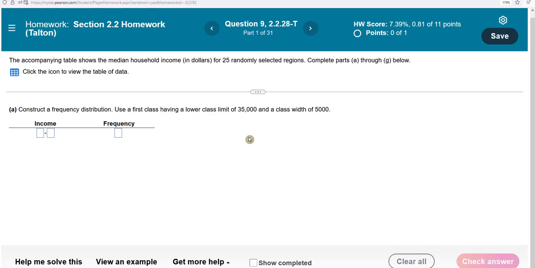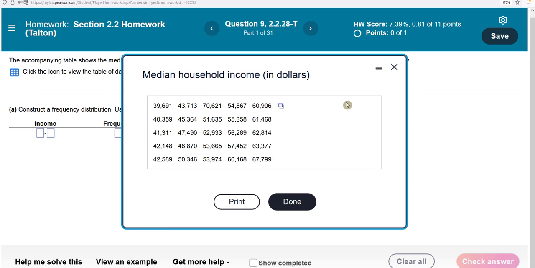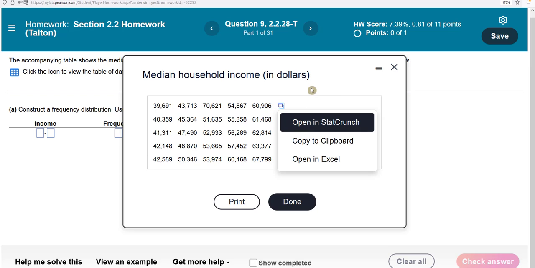I'm making a video that will help you with one of your homework problems. This one talks about the median income in dollars for 25 randomly selected regions. If you click on this table, the table will come up, and then you can send it over to StatCrunch. I've already sent it over to StatCrunch.